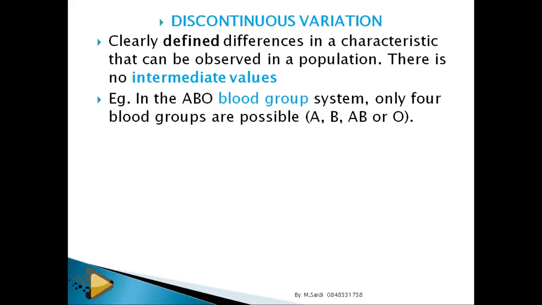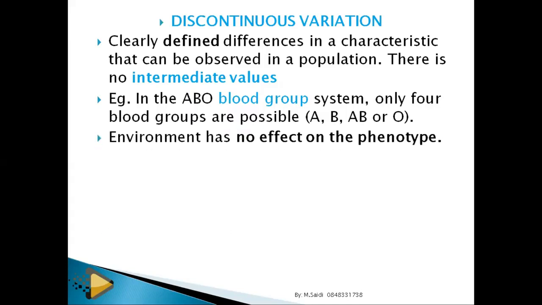But if you look at height, you'll find someone is too tall, someone is next to that, another one is the next height, like that. But for blood group, it's not like that. Another example is tongue rolling.